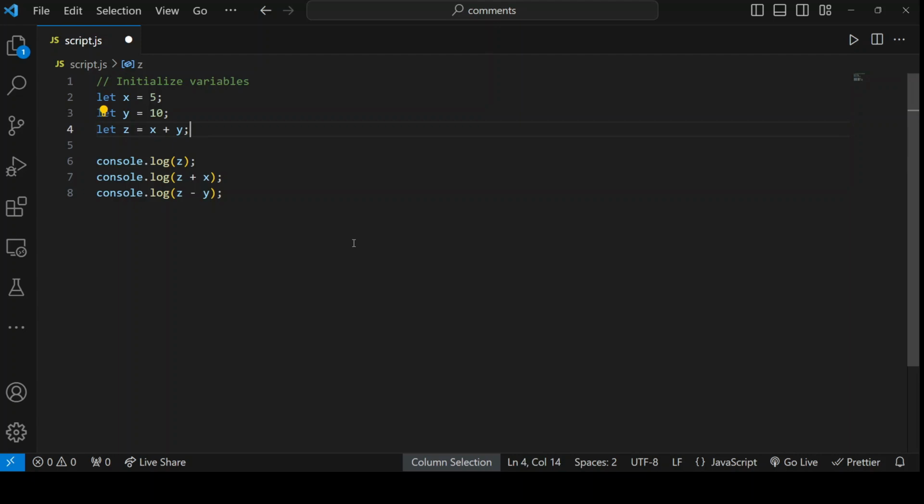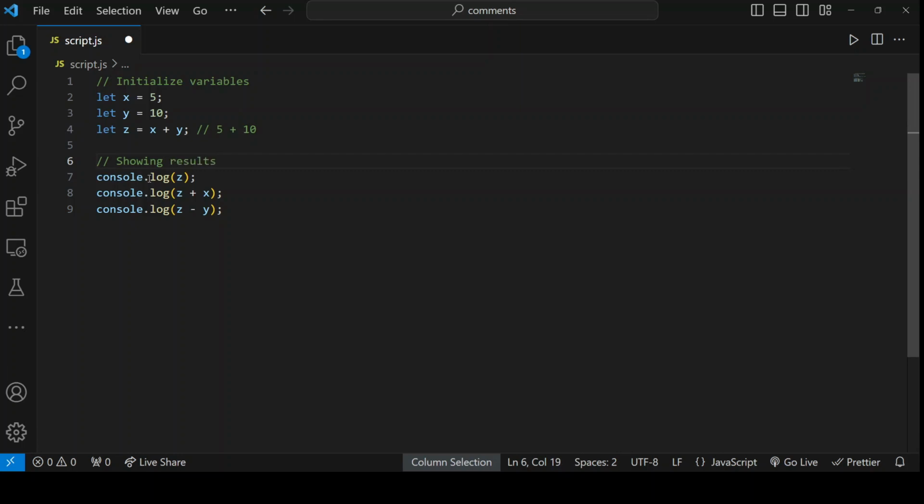What is that technically? We know that x is 5, so that's technically 5 plus y, which is 10. So to z we have assigned 5 plus 10. So what is here right now, what we're doing here is we are showing results. Let's call it like that.